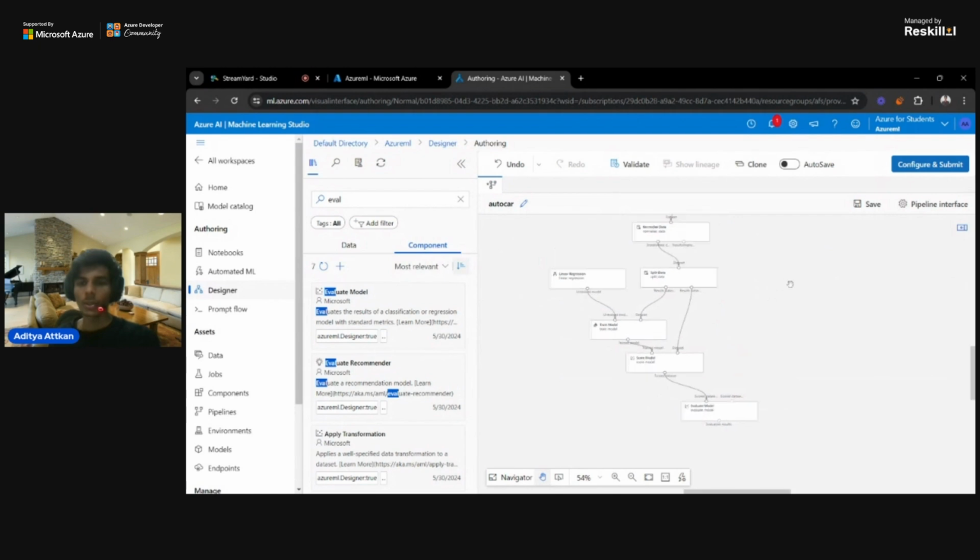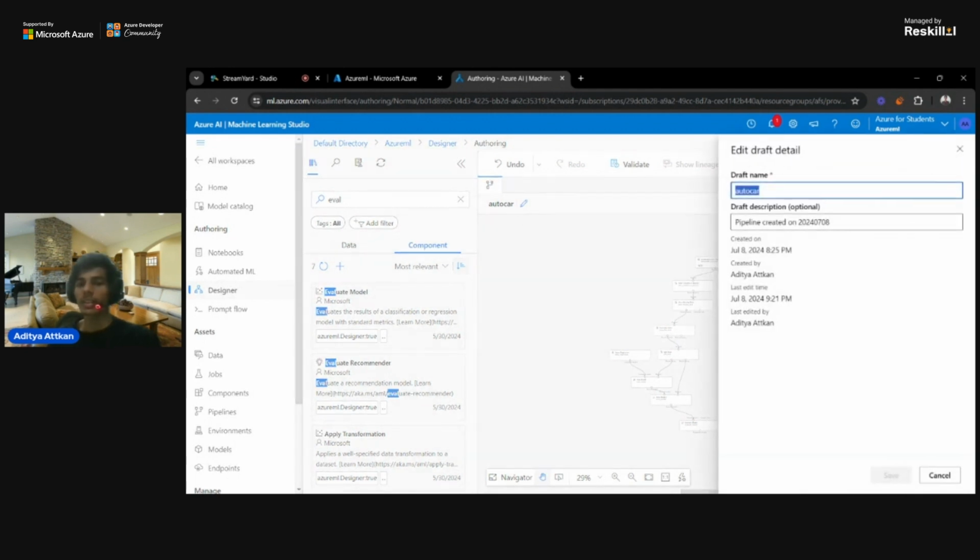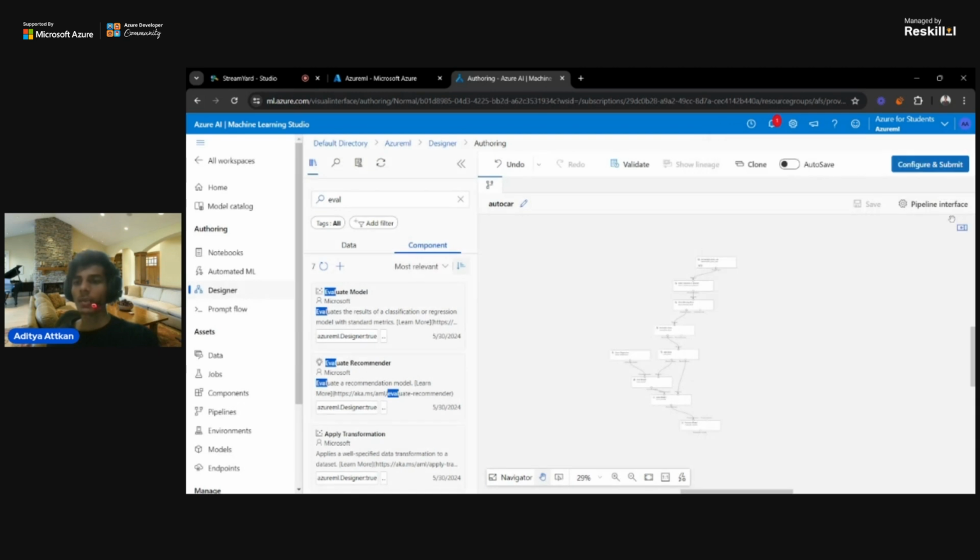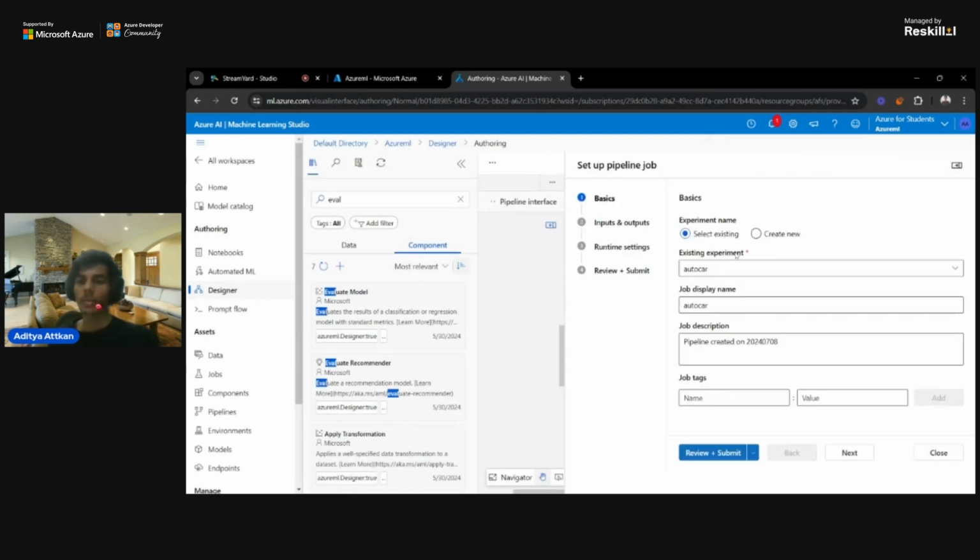First of all, whenever you are done with your model, you have to name it. For your untrained model, you can say unprepared pipeline. In the current status it is not a prepared pipeline, we haven't saved it yet, so we can just name it as a draft. Then we save this, click on confirm and submit. Since you haven't created a model, you have to create this as a new experiment.